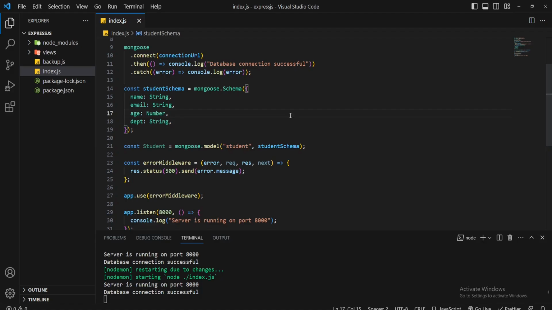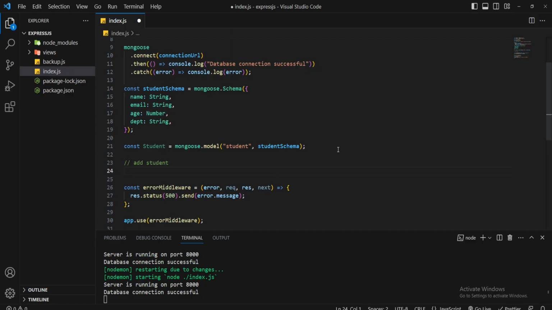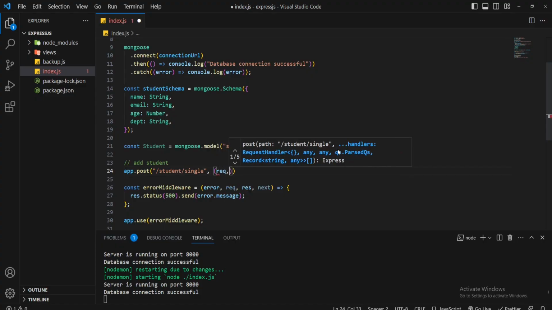In the last video, I talked about how to define a schema. In this video, I'll add data to the database using the student schema or student model. First of all, I'll create a new post route. Comment out first, add student. app.post, student, then slash single. By this single student route, I will add a single student, then a callback function: request, response, and next.